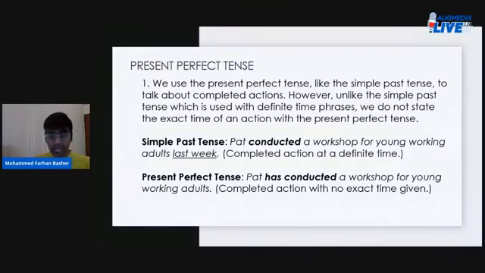But if you choose to not say the time of it, the timing of your action, if you choose not to mention the time of your action, then you can switch to the present perfect tense and you can just say that I have had my breakfast. I have had my breakfast. That's it, right?